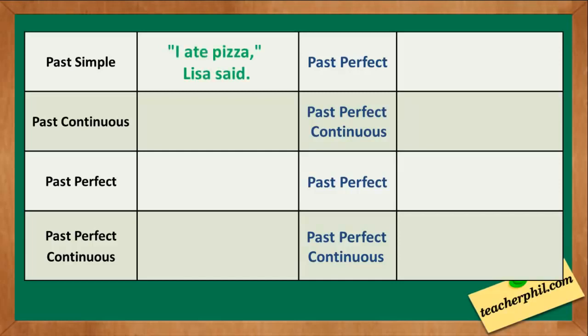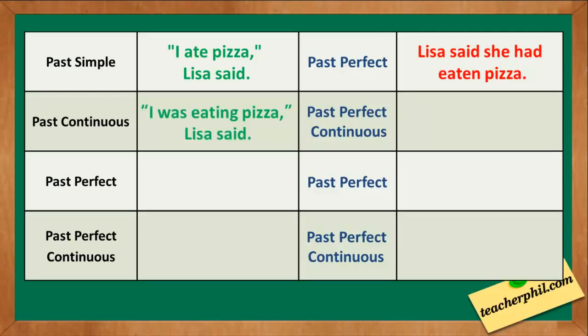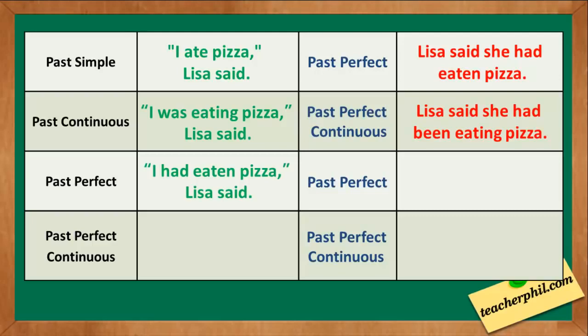Examples: I ate pizza, Lisa said. The indirect speech is Lisa said she had eaten pizza. For past continuous we have I was eating pizza, Lisa said. It becomes past perfect continuous, which is Lisa said she had been eating pizza. For past perfect we have I had eaten pizza. The indirect speech is still the same. Lisa said she had eaten pizza.